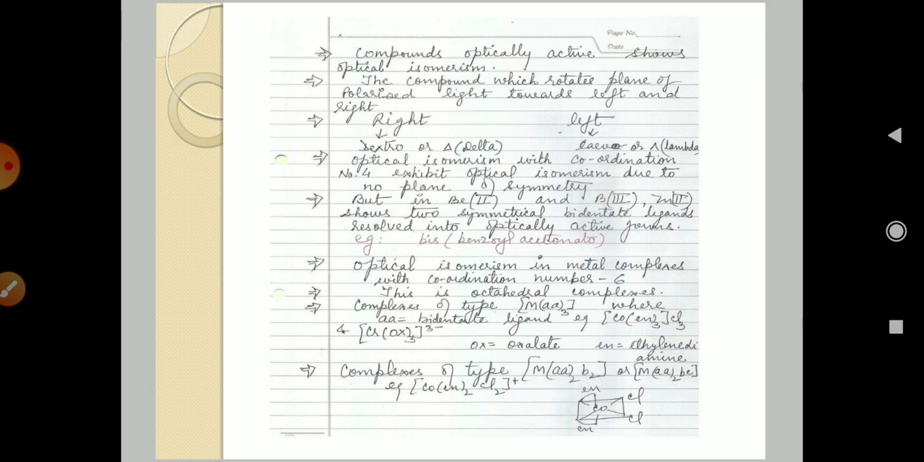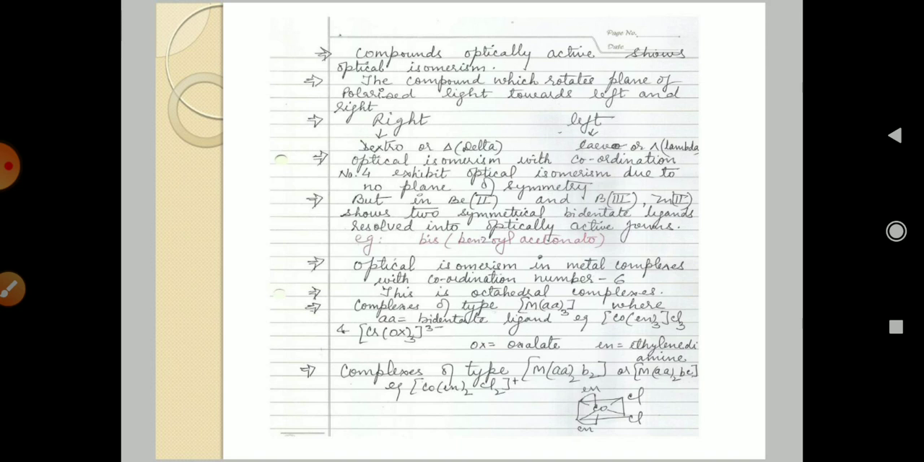Next, optical isomerism in metal complexes with coordination number 6. This kind of compound shows optical activity. The complexes of type M(AA)3, where AA is a bidentate ligand, for example [Co(en)3]Cl3 and [Cr(ox)3]3-, where ox is oxalate and en is ethylenediamine.